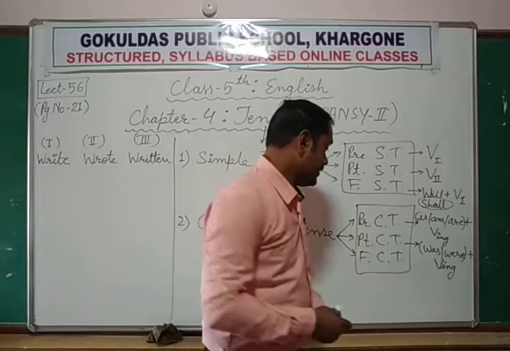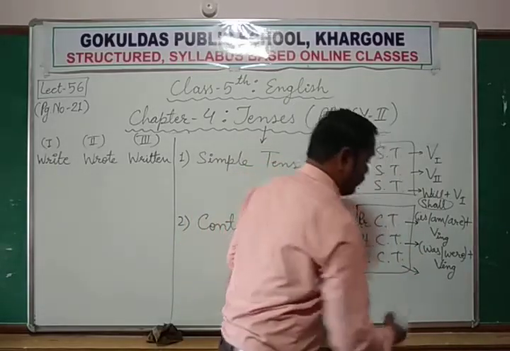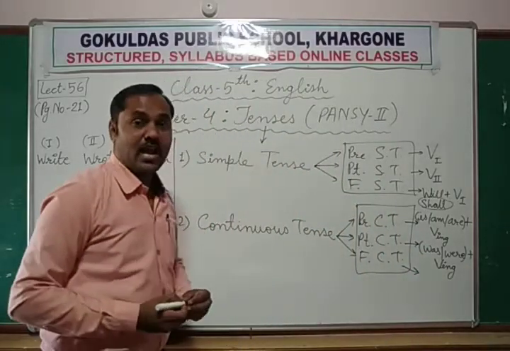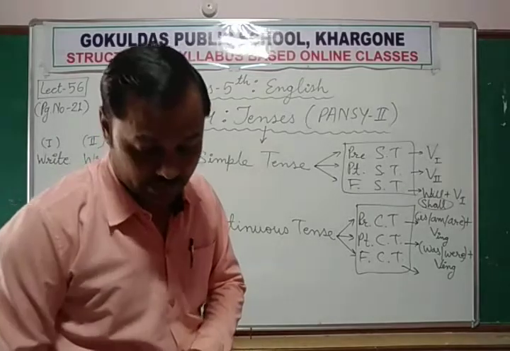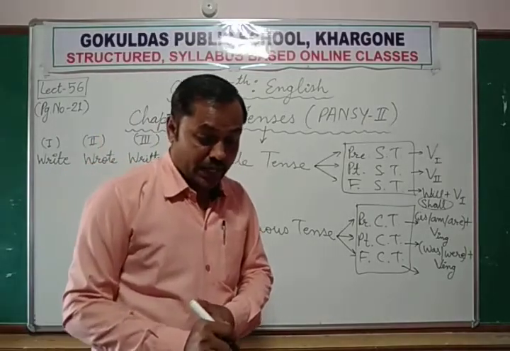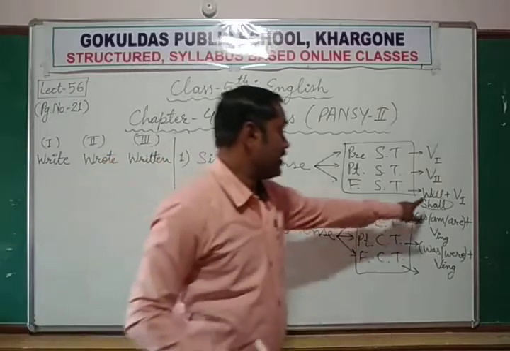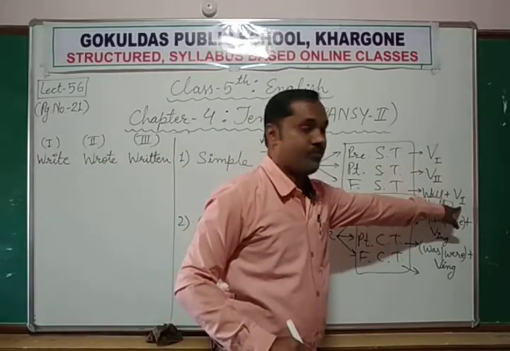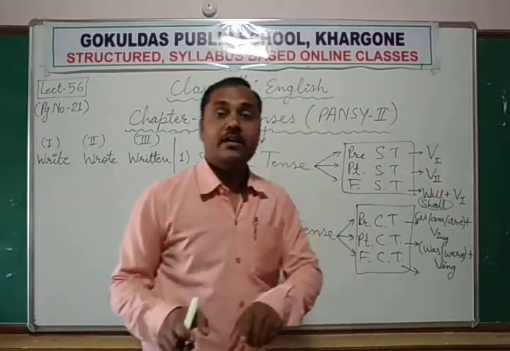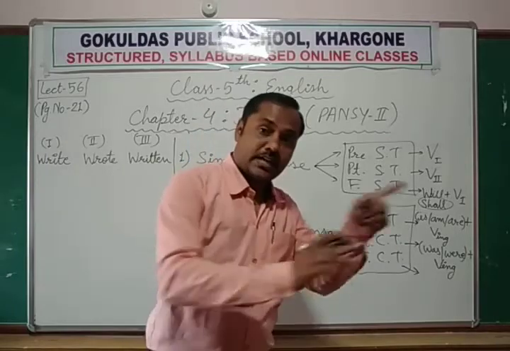Okay, so like that. Now, how will you identify future continuous tense? We shall be playing. Here will plus first form, but here will plus be plus ing form.